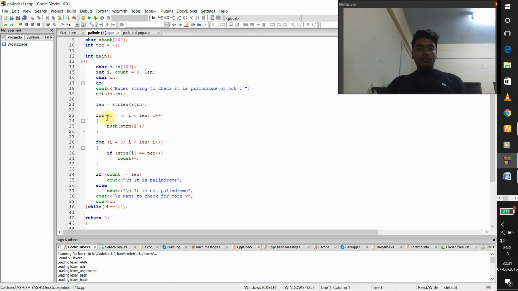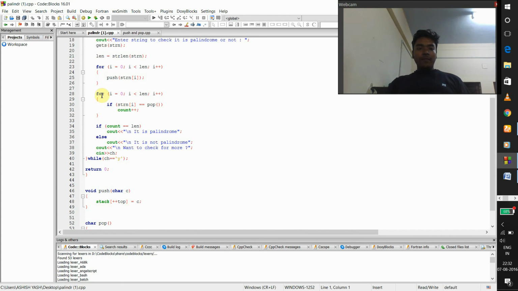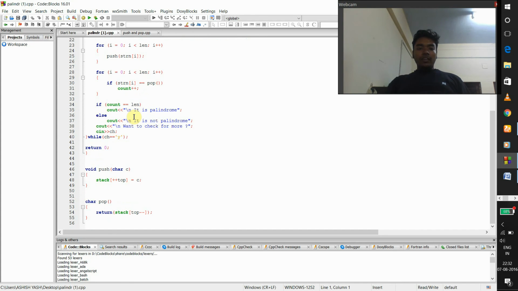So I use a for statement in which i is equal to 0, i less than length, and i plus plus. Then I've given push string[i]. Then again for i is equal to 0, i less than length, i plus plus, in this if condition, string[i] is equal to pop, then count plus plus. If count is equal to length, then cout it is palindrome, else cout it is not palindrome. Then I have given another cout statement: want to check for more? If yes, press Y. Then I have given the return statement.